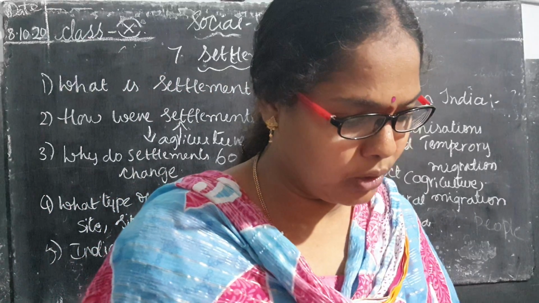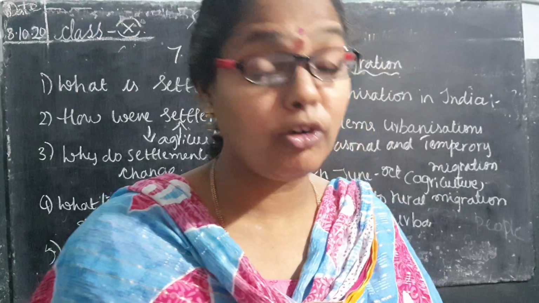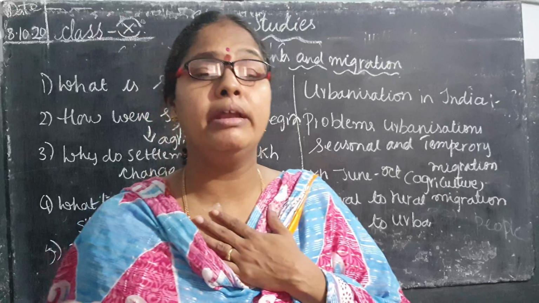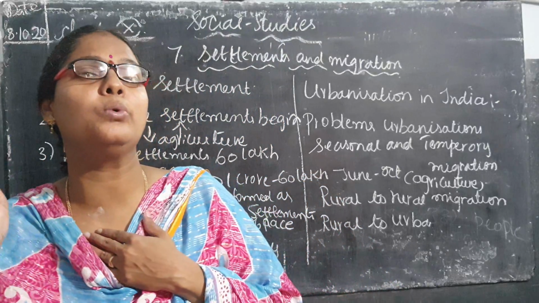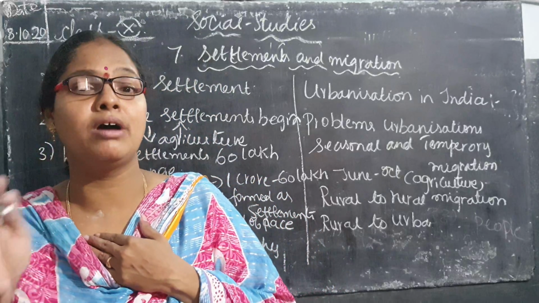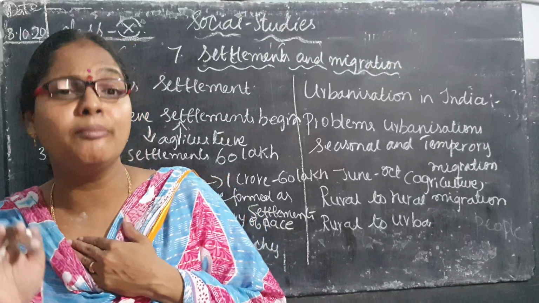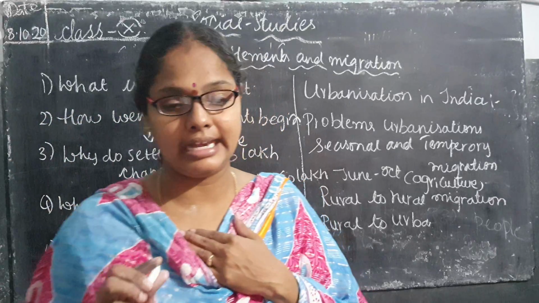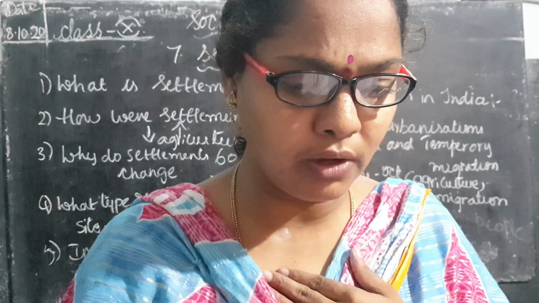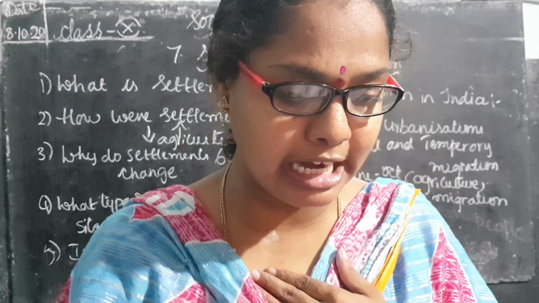So here now, rural to international migration. What is international migration, children? I told you, in search of their livelihood, when people move from one country to another country, what is that, children? Again I am repeating. When people move from one country to another country in search of their livelihood or for earning more income, that is known as international migration. Isn't it, children?